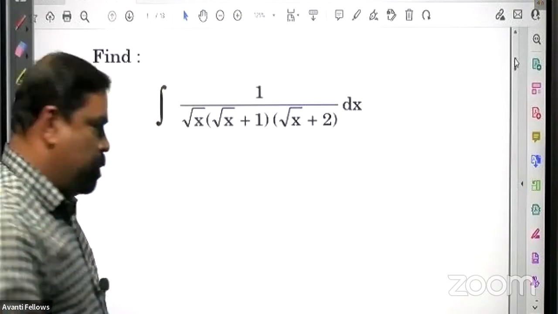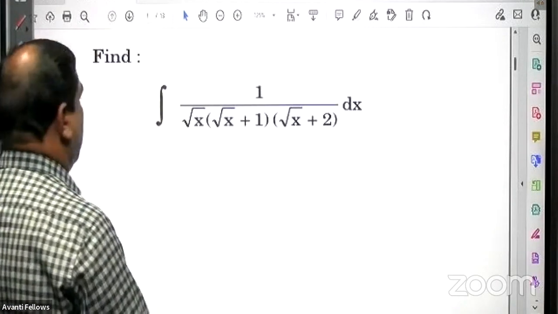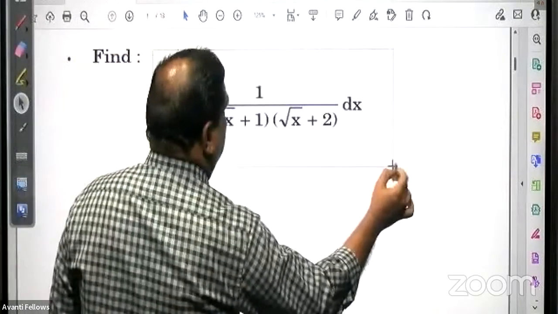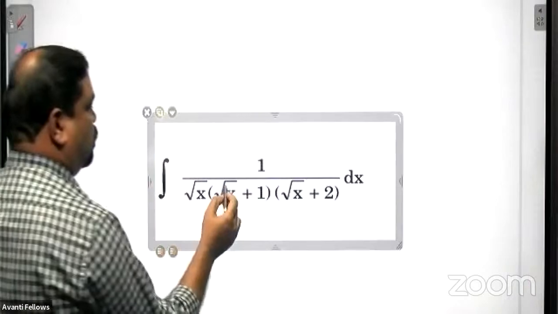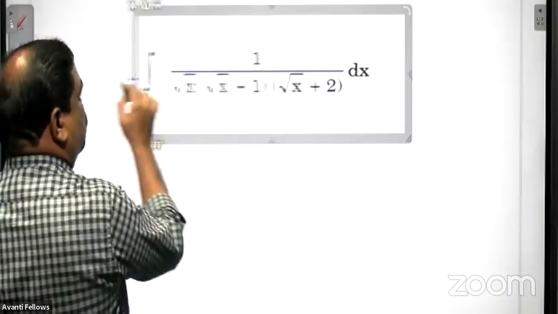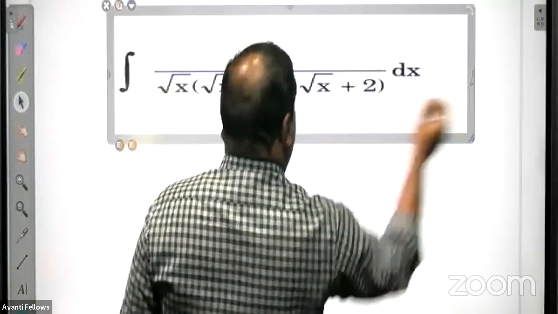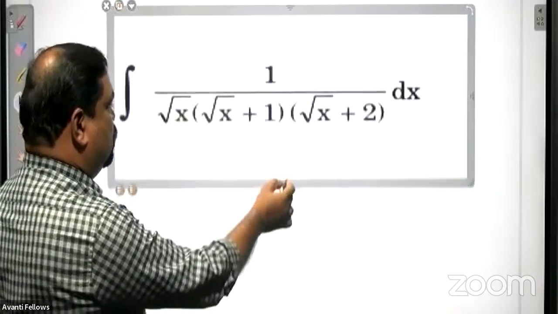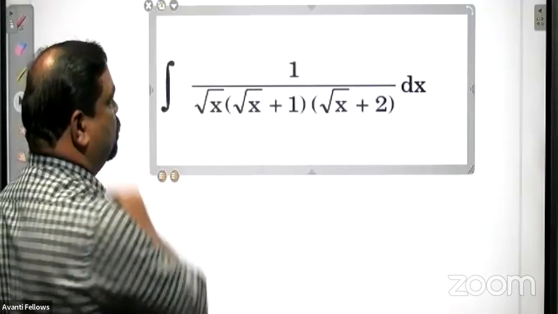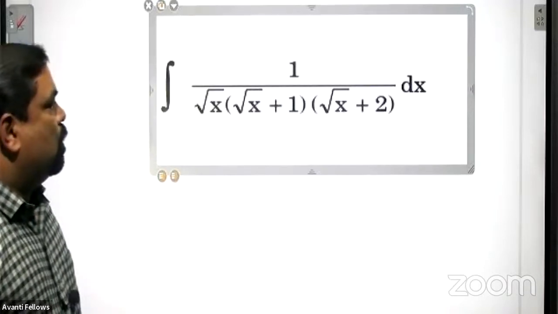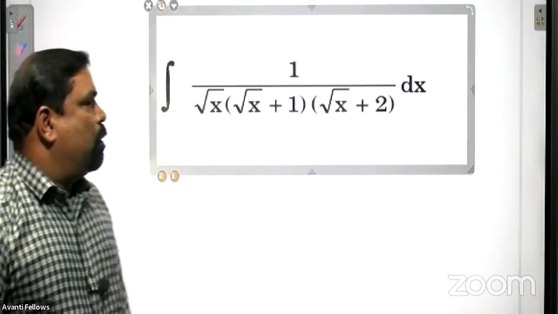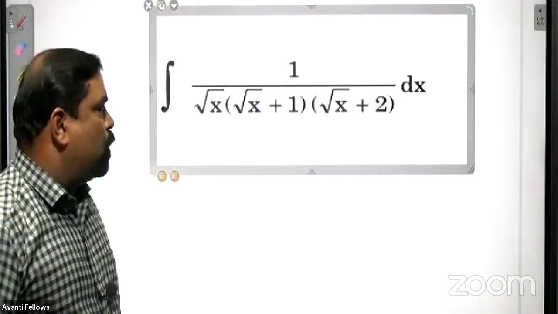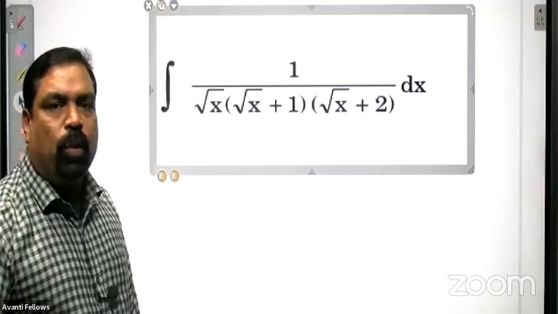Now look at this problem. Take this question. Integral 1 upon root x into root x plus 1 into root x plus 2.